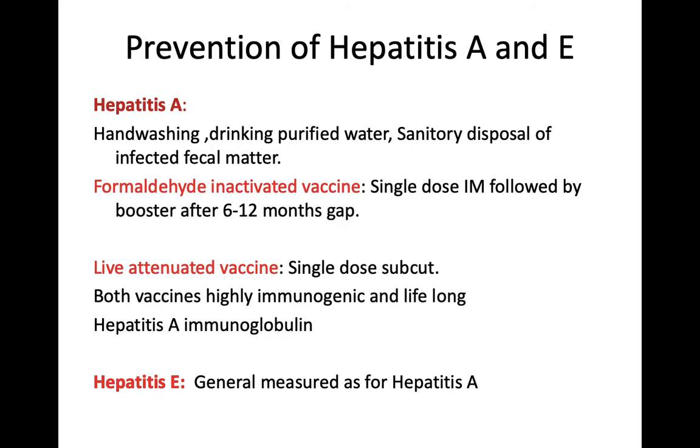Prevention of hepatitis A and E. Both of them can be prevented by following general measures like hand washing, drinking purified water, and sanitary disposal of infected fecal matter. A formaldehyde-inactivated vaccine is available for hepatitis A, which is a single intramuscular dose followed by a booster 6 to 12 months later, and a single subcutaneous dose of live attenuated vaccine is available, and also hepatitis A immunoglobulin is available. All the vaccines are highly immunogenic and provide lifelong immunity.